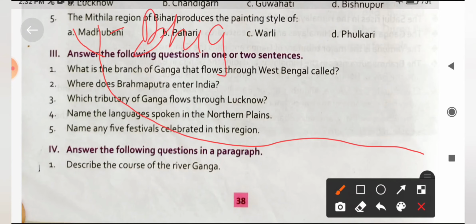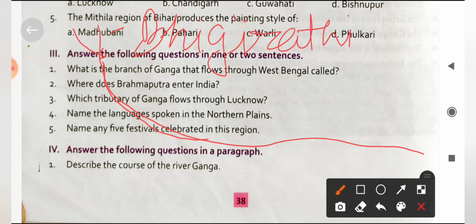In Deoprayag, when they meet each other, they form the river Ganga, and Ganga covers the major part of the northern plains. The Ganga river enters the plain area at Haridwar and flows eastward, and when it enters Bengal, it splits into two parts.